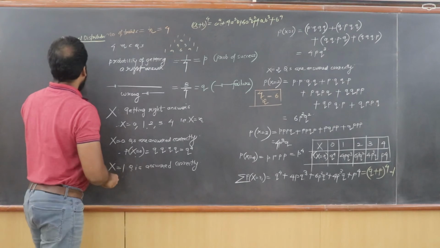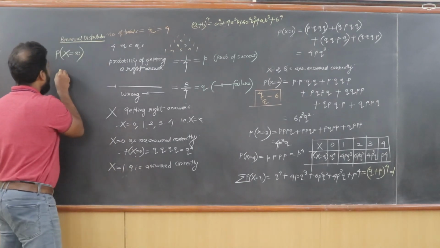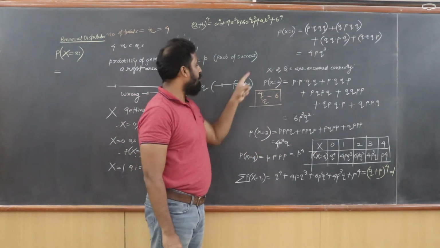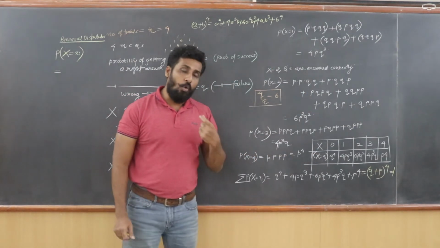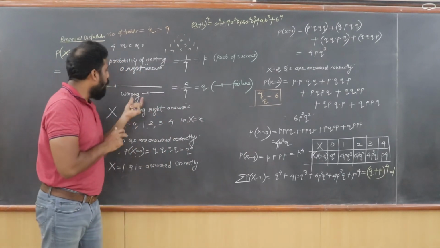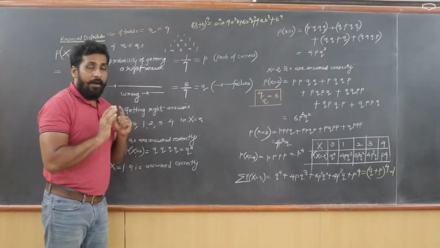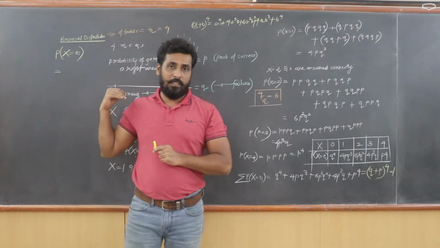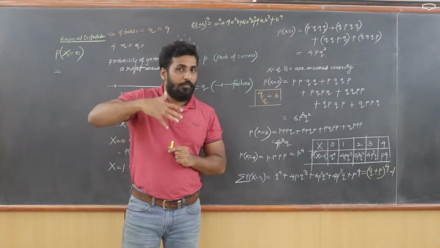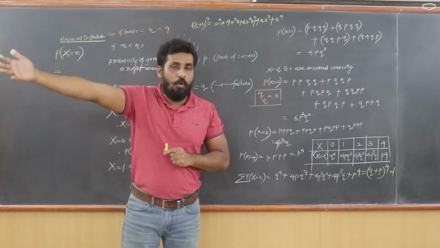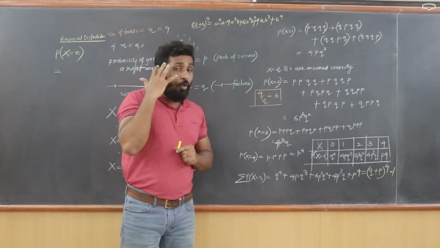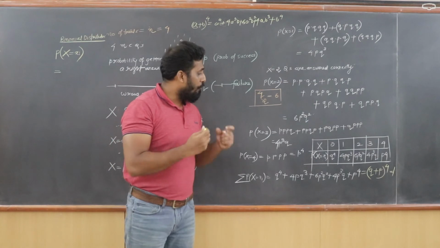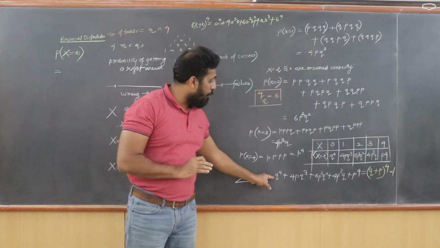So I will write the formula P of X equal to x_i. The formula goes like this. All these things that I have evaluated were considered only for a small example. I have taken only 4 trials over here. I have discussed this question only for 4 trials for better understanding. I can expand this concept for 10 trials, 15 trials, 100 trials, but then it becomes too difficult for us to manage this much data. Hence we are going to devise a formula. The formula can definitely be obtained from here itself.